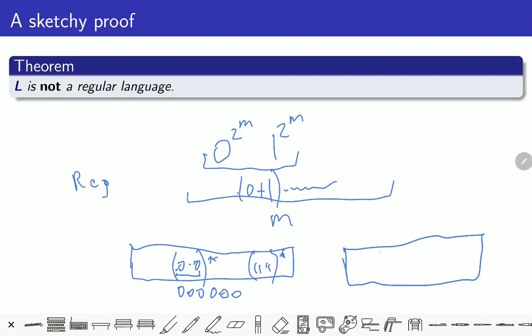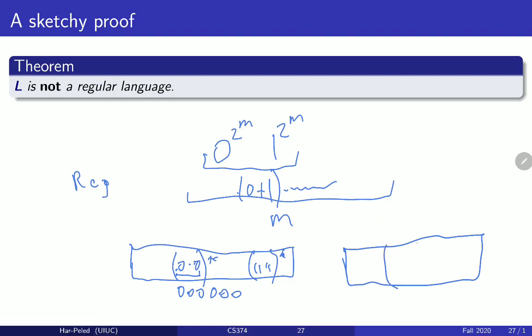Now, the other possibility is that we have a Kleene star that matches both zeros and ones, right? So it must match a string of some zeros, then some ones, right? But this is even worse, right? Because then what we can do, this part matches a run of zeros, this part of the regular expression matches a run of ones, and this here in the middle matches this 0, 0, 0, 1, 1, let's say, right? This is the middle part.